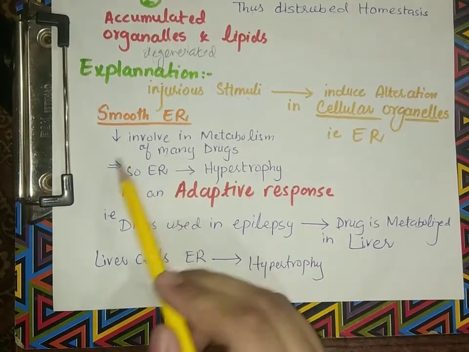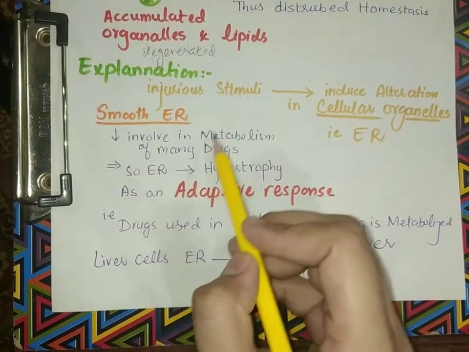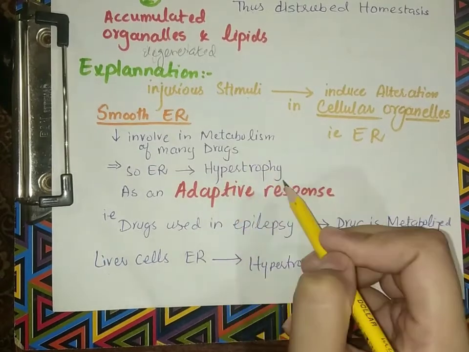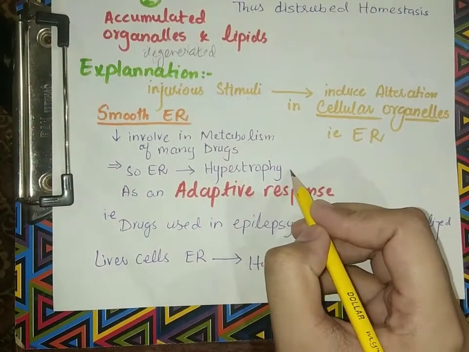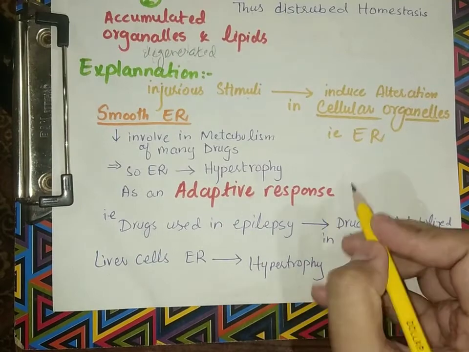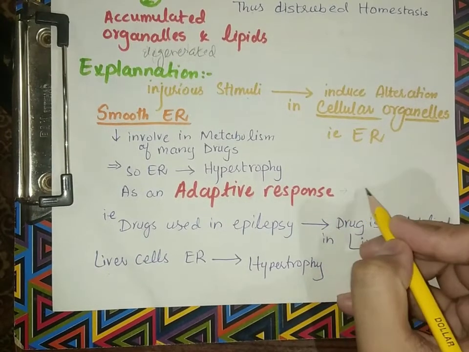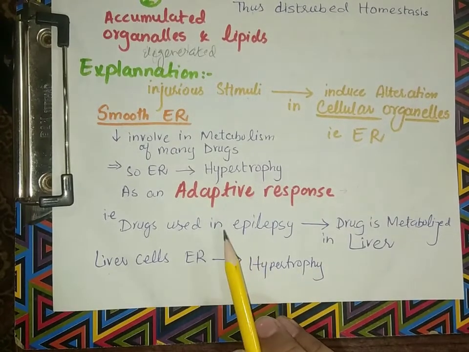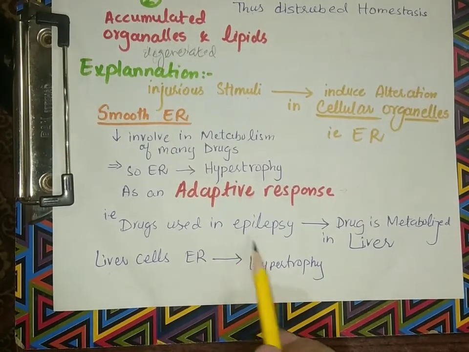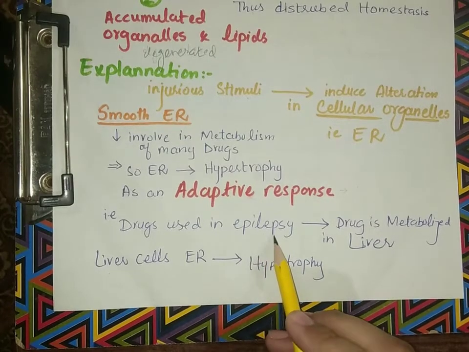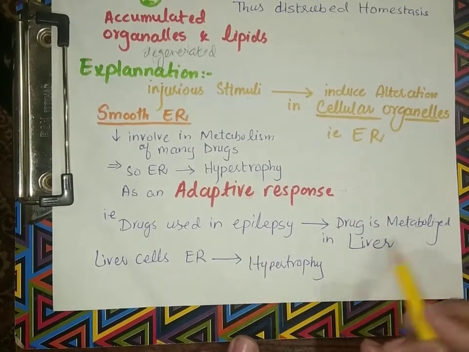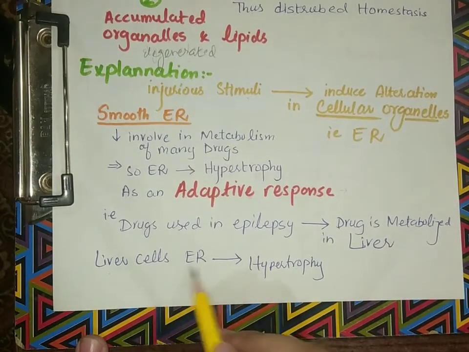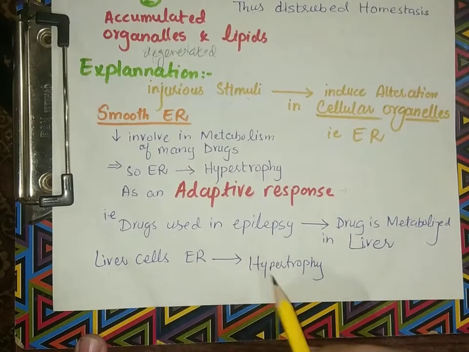So endoplasmic reticulum that is involved in multiple metabolisms can get hypertrophied as an adaptive response to a single drug or a single chemical. For example, drugs used in epilepsy such as barbiturates are metabolized in the liver. So the endoplasmic reticulum in the liver cells gets hypertrophied.